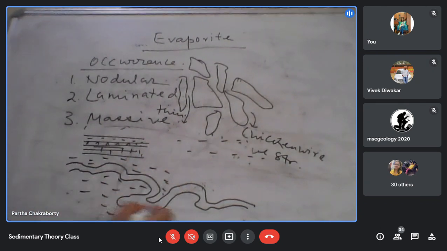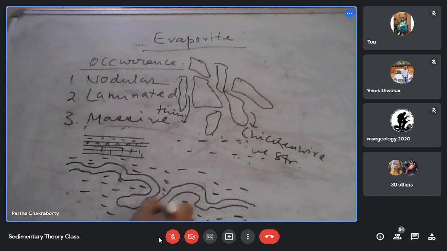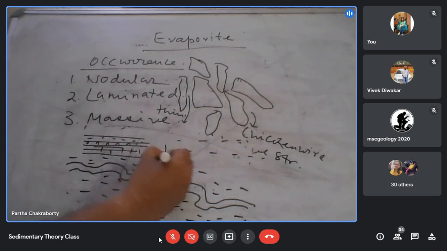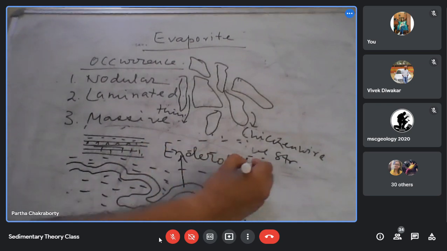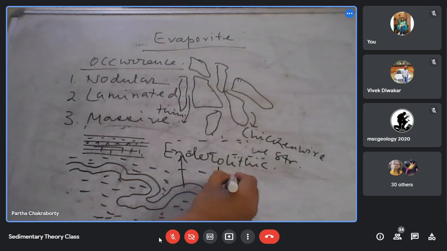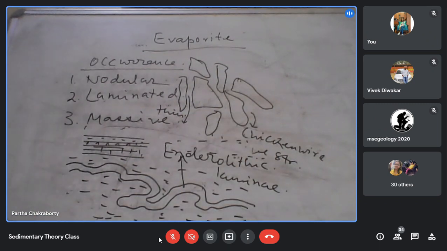This kind of laminae they describe as enterolithic laminae.